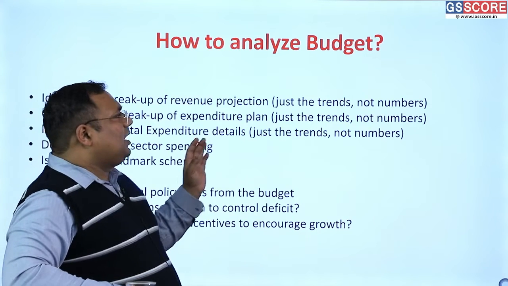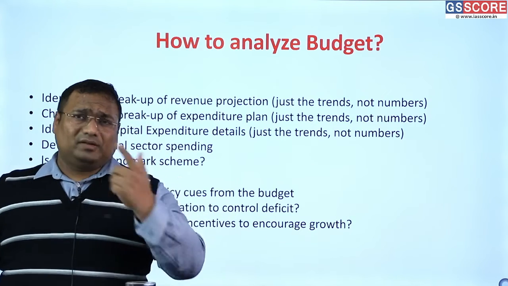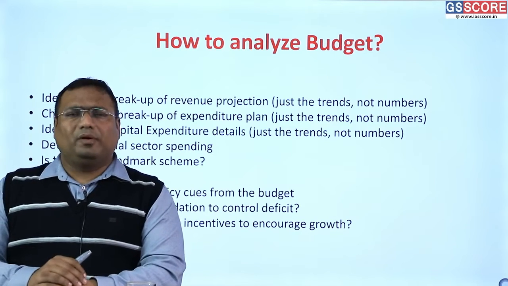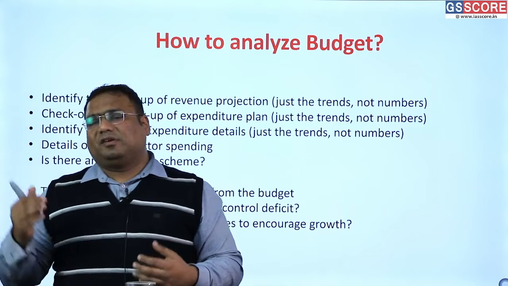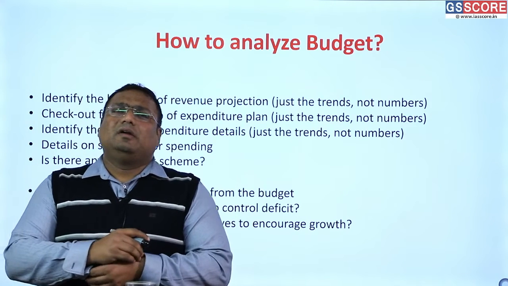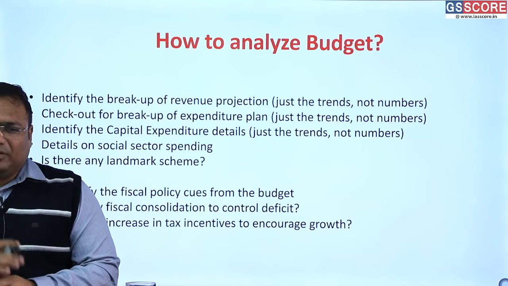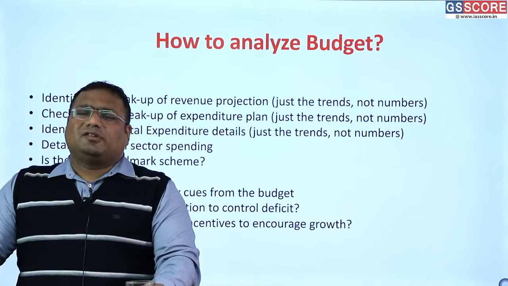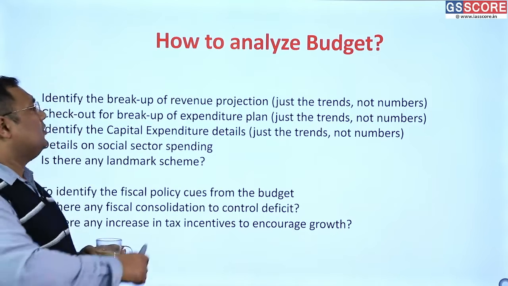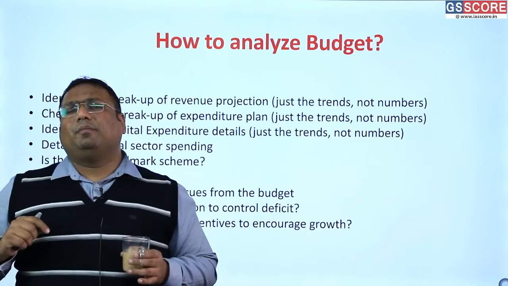So first of all, I am supposed to look at the breakup of the revenue projection, that from where the money is coming, how much money is coming from taxation, how much money is coming from non-debt capital receipts, means by selling our companies, by disinvestments of public sector units. Similarly, how much money is coming from non-tax revenue such as court fee and fines, etc. So that is also there. So that is my revenue breakup that I need to look at, from where we are getting the money.